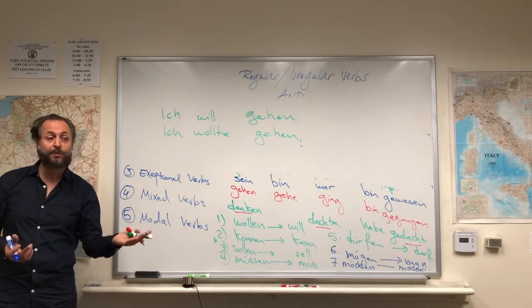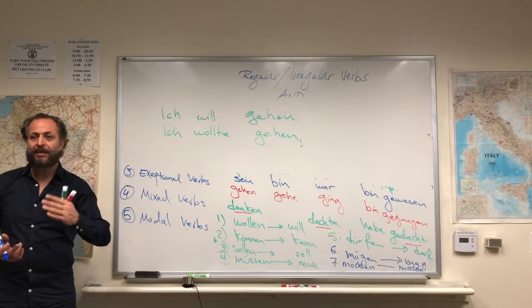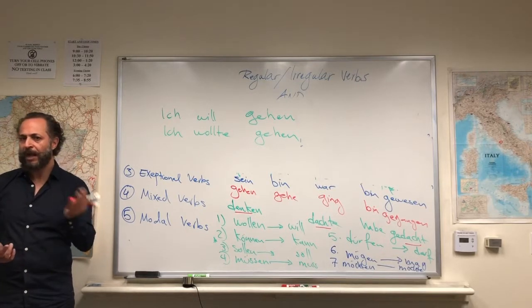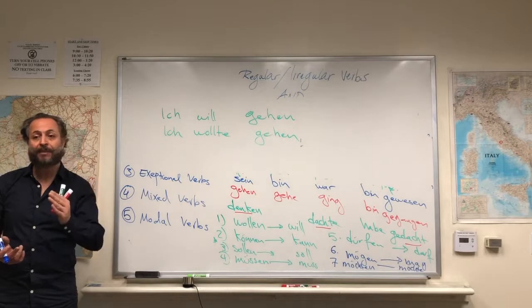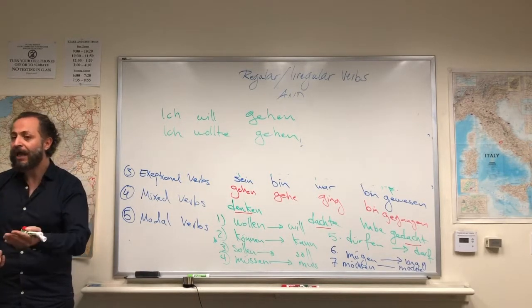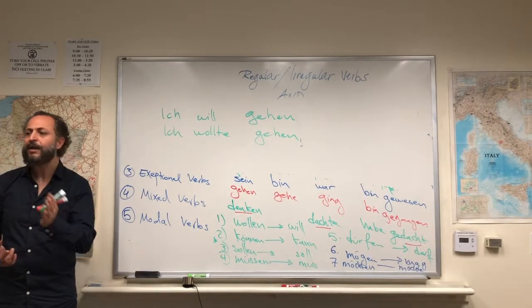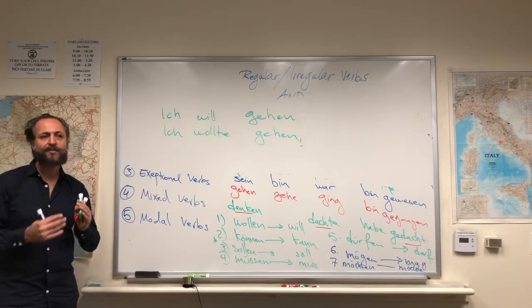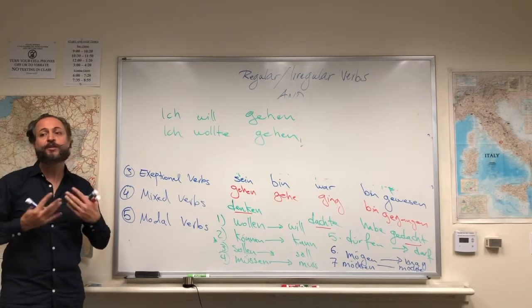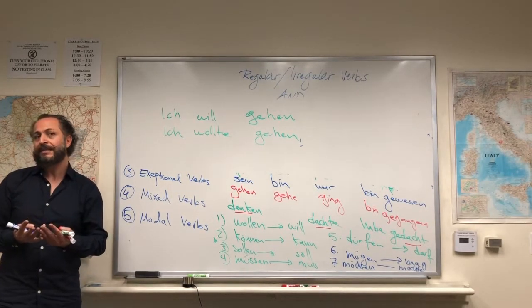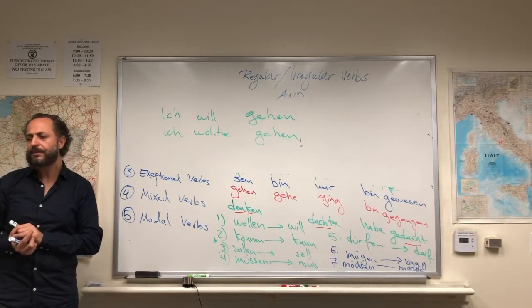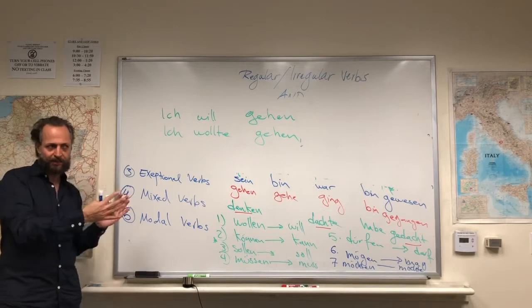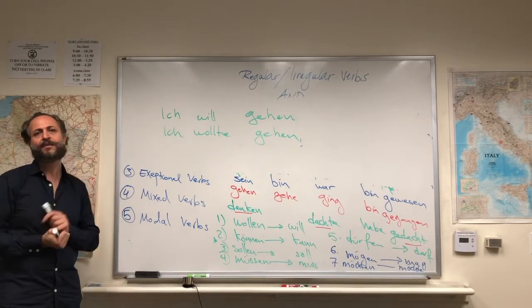So we would use the verb sein: ich bin, ich war, ich bin gewesen; I am, I was, I have been. And the verb haben: ich habe, ich hatte, ich habe gehabt; I have, I had, I have had. But these are very exceptional because they are so frequently used in German that they found their entry in all tenses. All other verbs often have just the present tense and the present perfect.